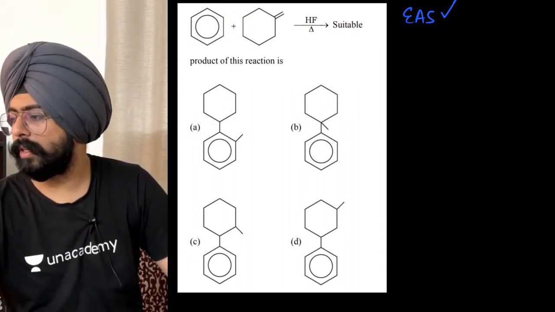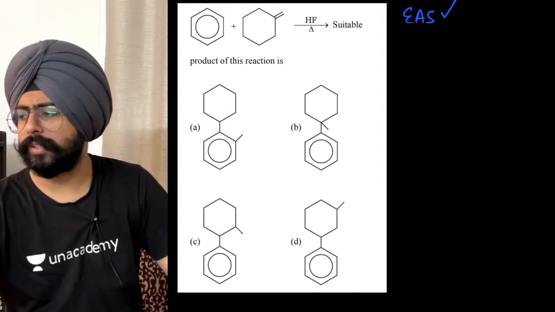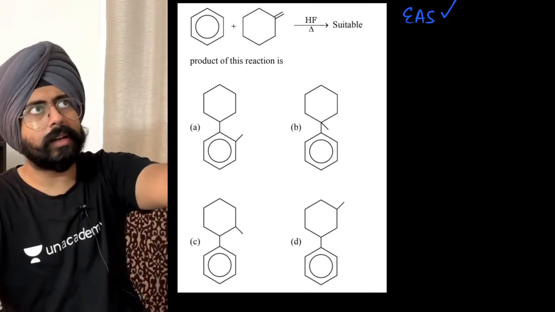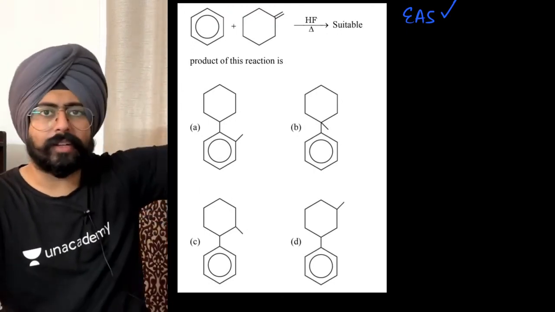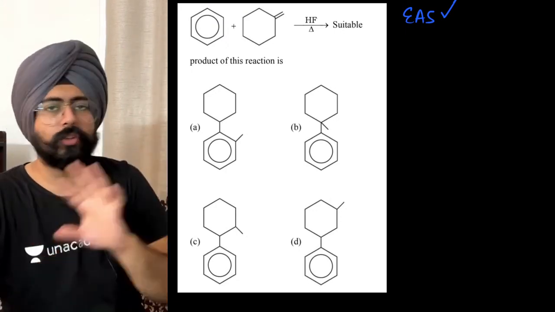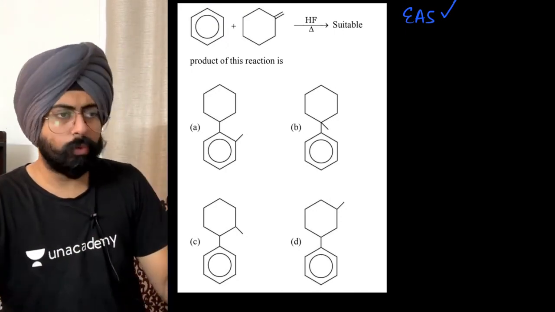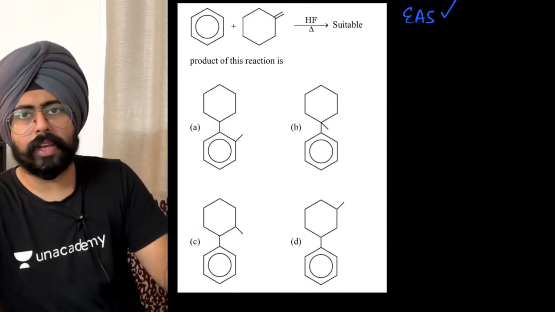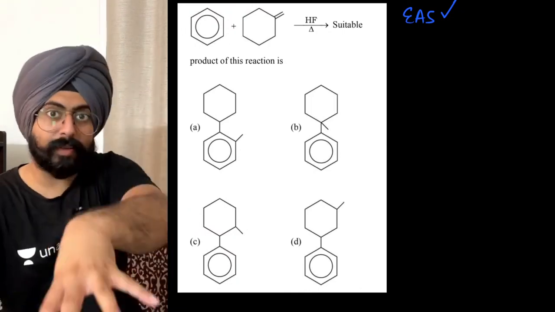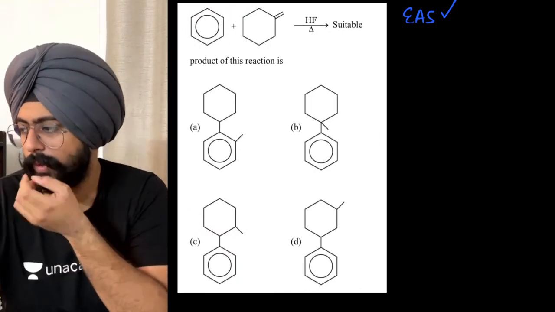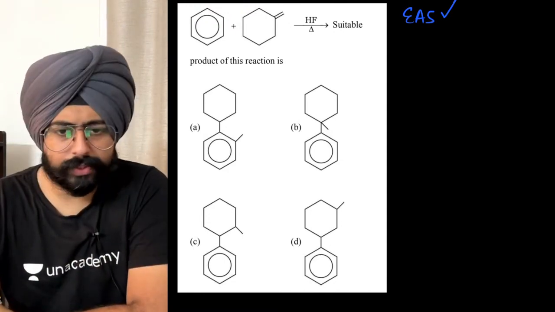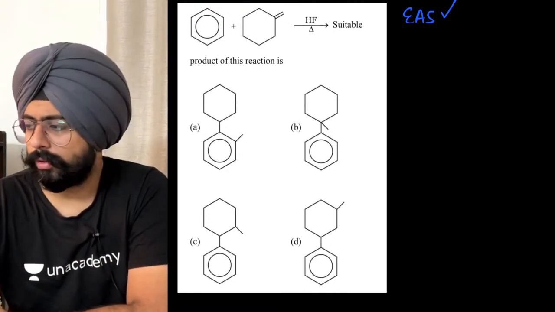Kiran is saying if the intermediate is less stable, is the compound most stable? No, not in every case, Kiran. That was just one of the cases where it happened, because the product had steric hindrance, the intermediate had resonance. Yeah, so it's just a coincidence over here, you can say that. It's not necessary in all cases. Most of the cases in nature, the stable intermediate gives the stable product, but there are some special cases as well, which I discussed for you. Tane, this is for electrophilic aromatic substitution.